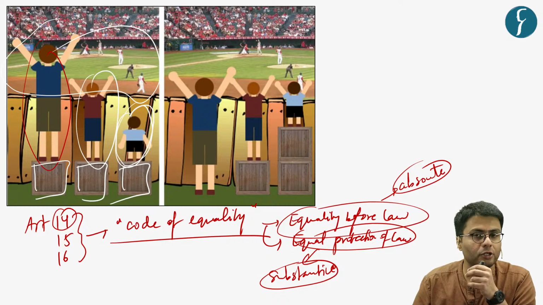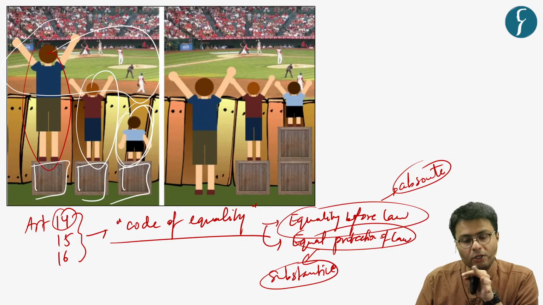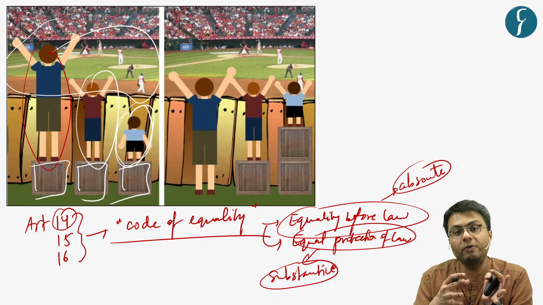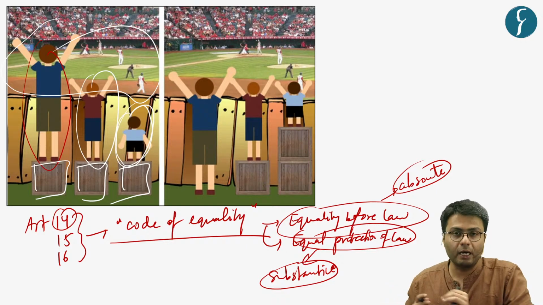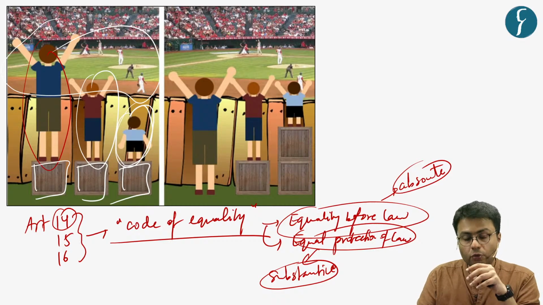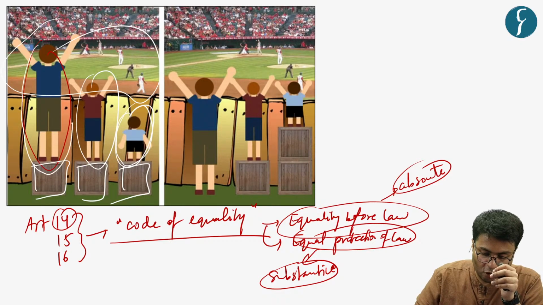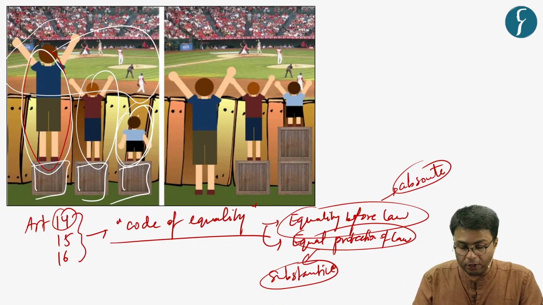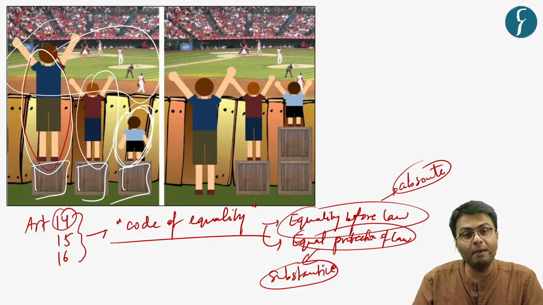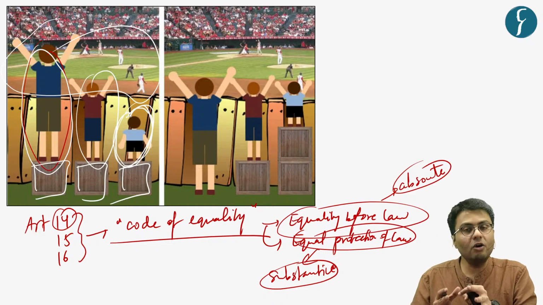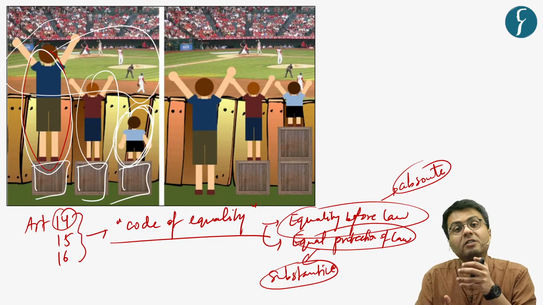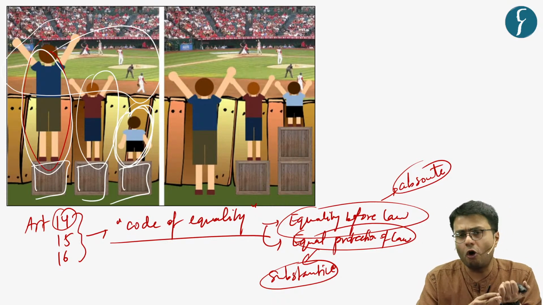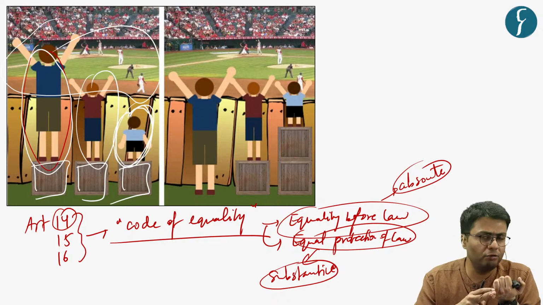So, you can extrapolate this example not just with children but also with people belonging to different backgrounds. Understood? A person who belongs to an economically or socially well-off background and a similar person who belongs to an economically weaker background will not be able to have a similar opportunity in terms of accessing jobs and educational institutions.